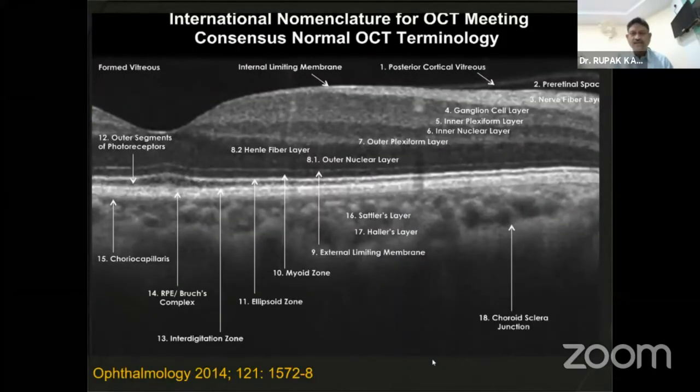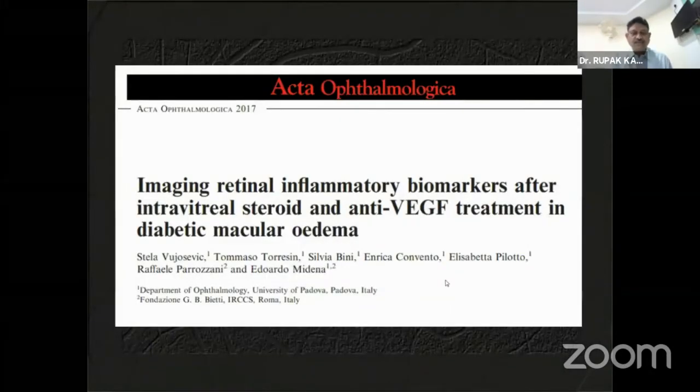Now, just to do a very rapid recap of the different layers of the retina. This is the nerve fiber layer, followed by the ganglion cell layer, then the inner and outer nuclear layers, and last comes the photoreceptor layer. Here, the most important are the ellipsoid zone and the external limiting membrane. These are the two white lines which we see here, and they are one of the important parts of it.